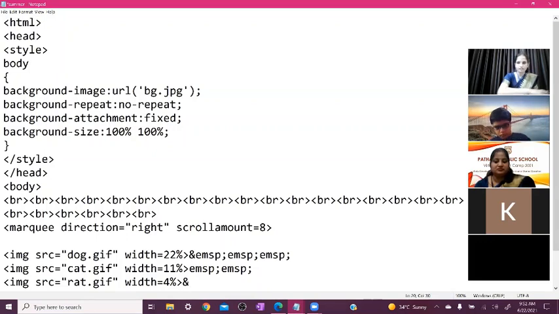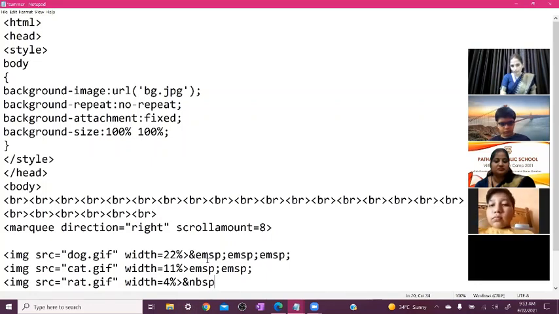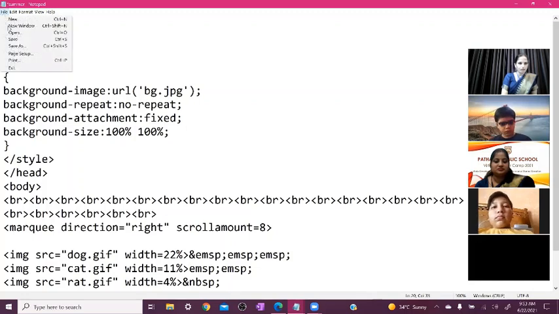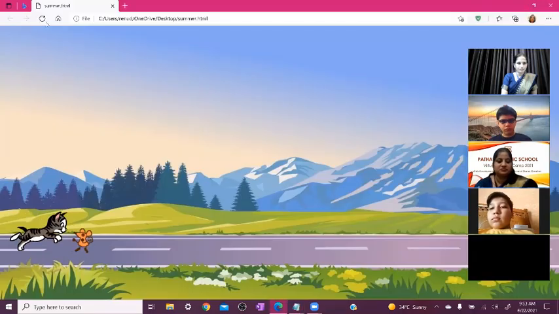Attention here, beta. We need only one space. Okay, space bar key. So we just want one space. So you need to write down NBSP. Above here we write down EMSP, but here we need to write down just NBSP because we want only one space here. So after that you can press the terminator. Again, click on file menu, click on save, minimize it and refresh it here.